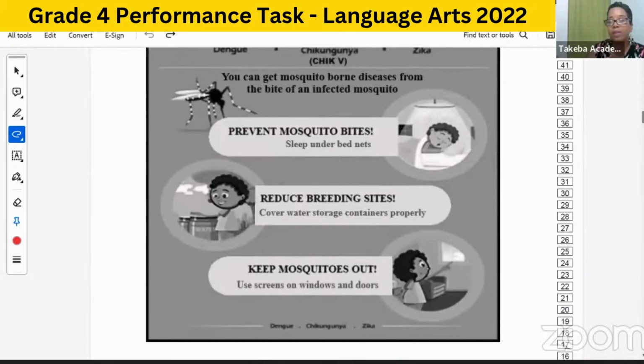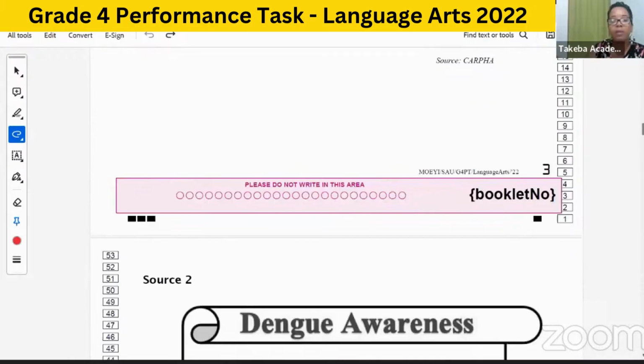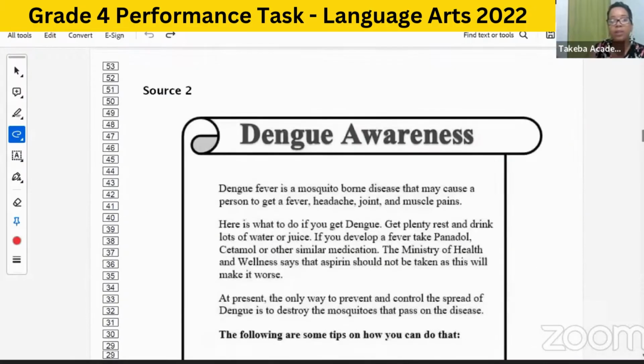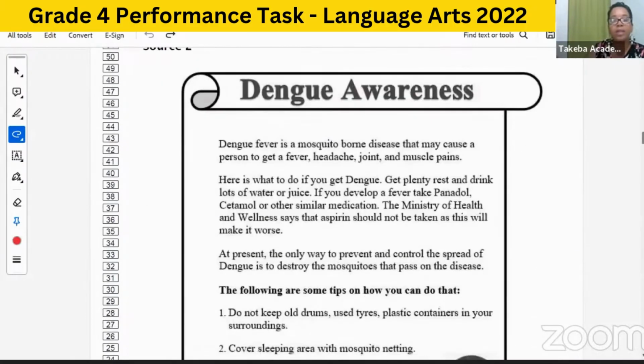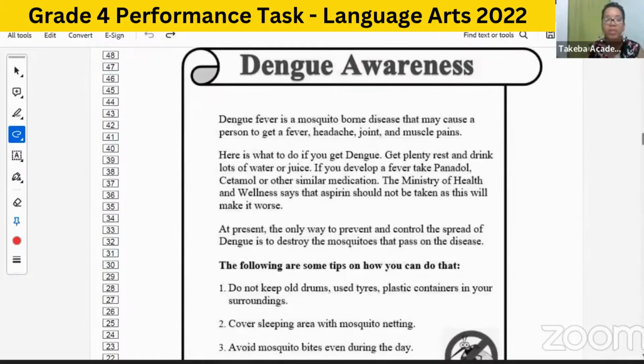All right, so let's get to source 2. Let's look at this passage, this article, dengue awareness. It says, dengue fever is a mosquito-borne disease that may cause a person to get a fever, headache, joint, and muscle pains. Here is what you should do if you get dengue. Get plenty rest and drink lots of water or juice.